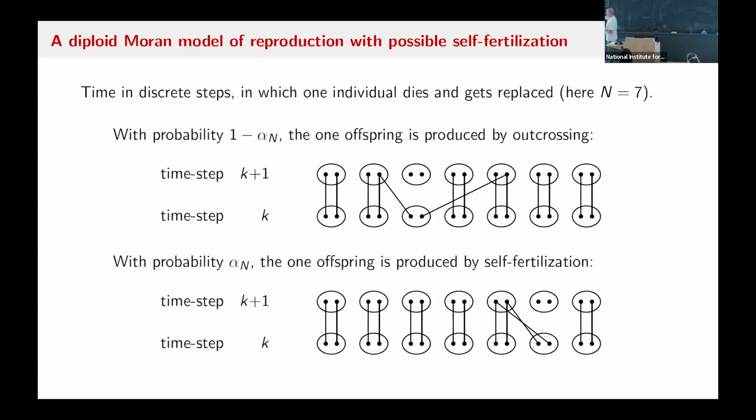And so the pedigree would be constructed over and over by doing this in every single generation, flipping these coins for selfing and not selfing. And the pedigree itself, this picture shows the relationships of genes. But the pedigree itself would be just saying that this individual is selfed and descended from this one. What happens to the gene copies at the next locus you look at would be independent if it's an unlinked locus. All right, so that's the model. The subscript on alpha isn't any statement about what is biologically reasonable. It's just there so that we can compare the relative rates of selfing as the population gets bigger and bigger.